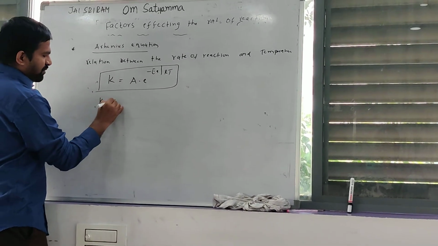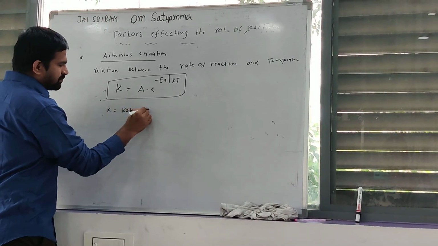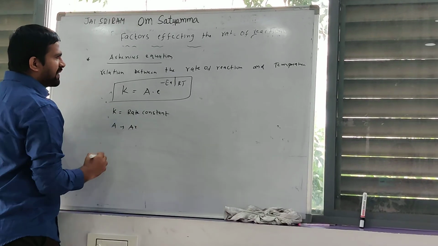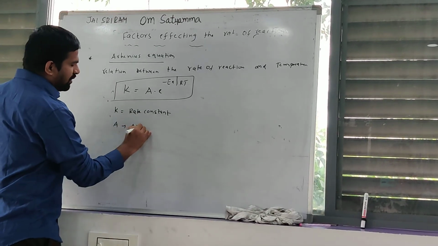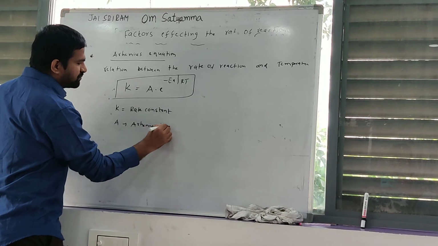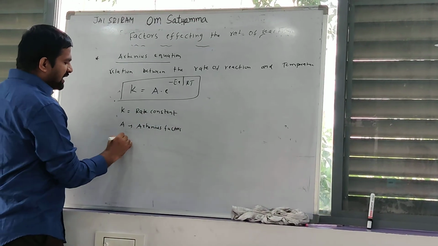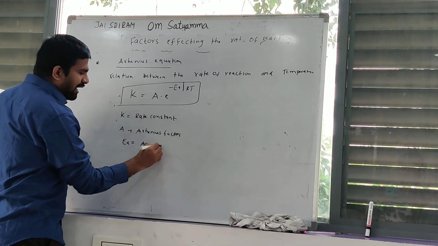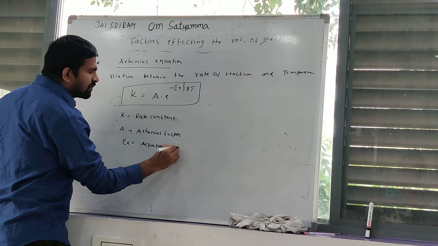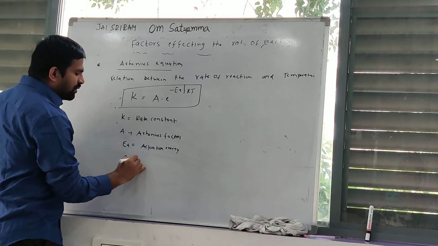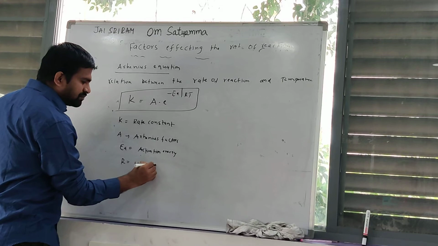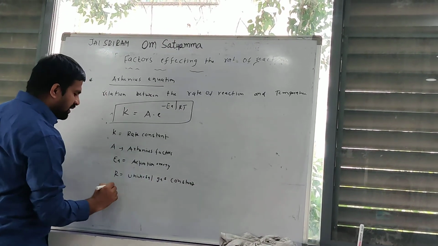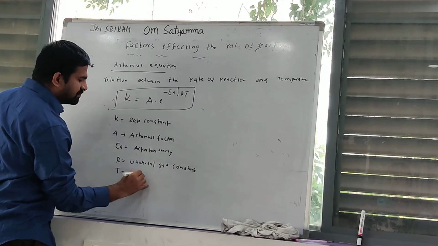Here K is equal to the rate constant, A is equal to the Arrhenius factor, Ea is equal to the activation energy, R is equal to the universal gas constant, T is equal to temperature.